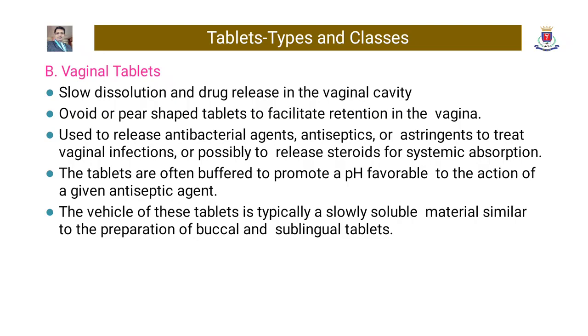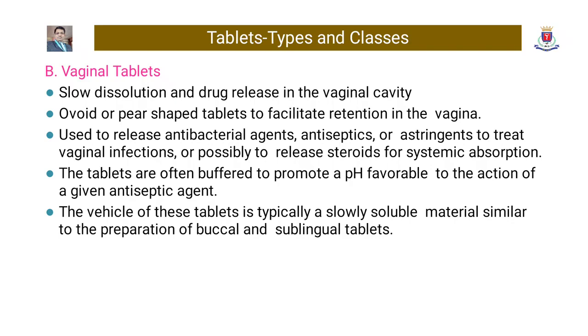Vaginal tablets. These slow dissolution and drug release in the vaginal cavity. Ovoid or pear-shaped tablets to facilitate retention in the vagina, used to release antibacterial agents, antiseptics, or astringents to treat vaginal infections or possibly to release steroids for systemic absorption.